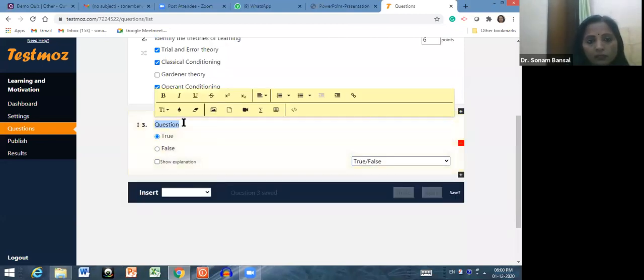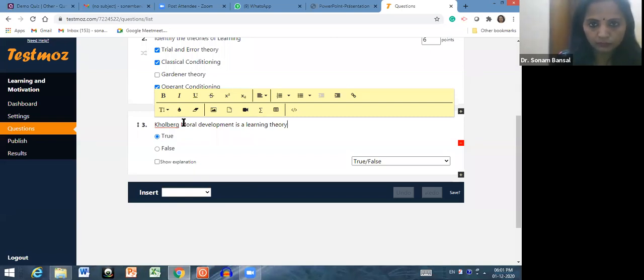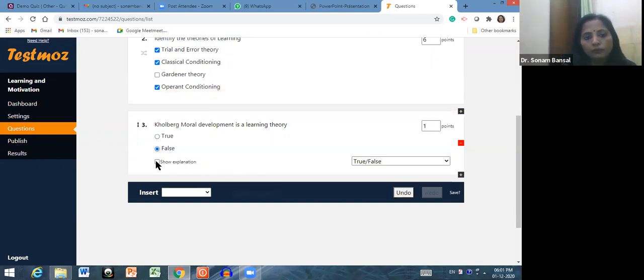So let me add a third question. Kohlberg moral development is a learning theory. True or false? It's false. So if you want to show explanation, then it will again ask to go for the paid version. So I am giving for this particular question 2 marks, right? And this is how you can insert true false.